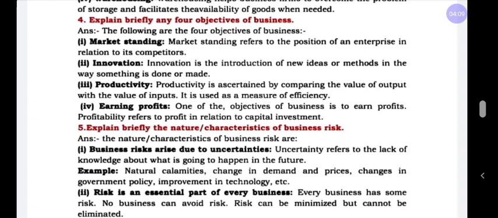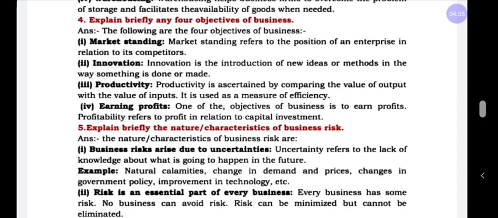Market standing refers to the position of an enterprise in relation to its competitors. That means in a market, the same product may be offered by different companies or different businesses. Among them, if you are offering a very good quality of product, you may get a position in the market.